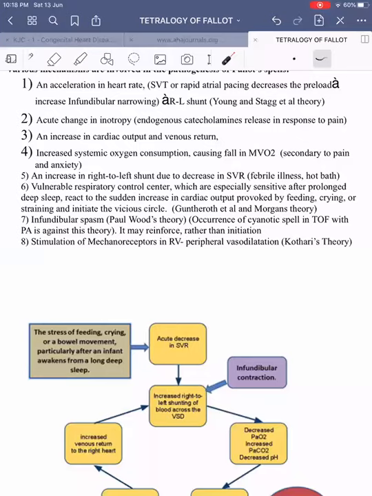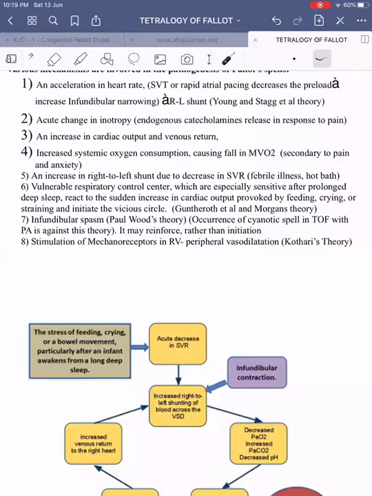So initially, Paul Wood's theory was the first to be put forth, that infundibular spasm is what is responsible for cyanotic spell. But later, it was found that cyanotic spell can happen even in TOF with pulmonary atresia. In the presence of pulmonary atresia, there won't be any alteration in pulmonary blood flow. Pulmonary blood flow from the RVOT will be absolutely nil. Even then, they are having cyanotic spell. So probably it is due to alteration in the systemic vascular resistance, and that's why they disagreed with the infundibular spasm theory, and they said it probably reinforces rather than initiates cyanotic spell.